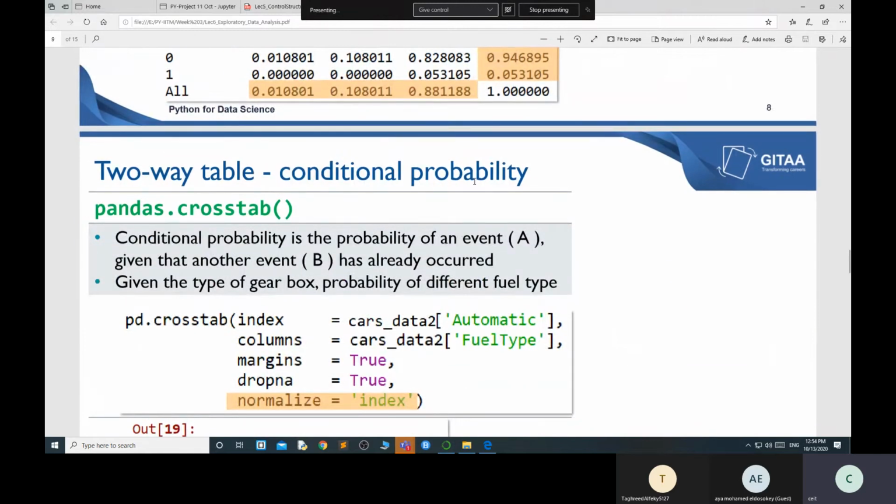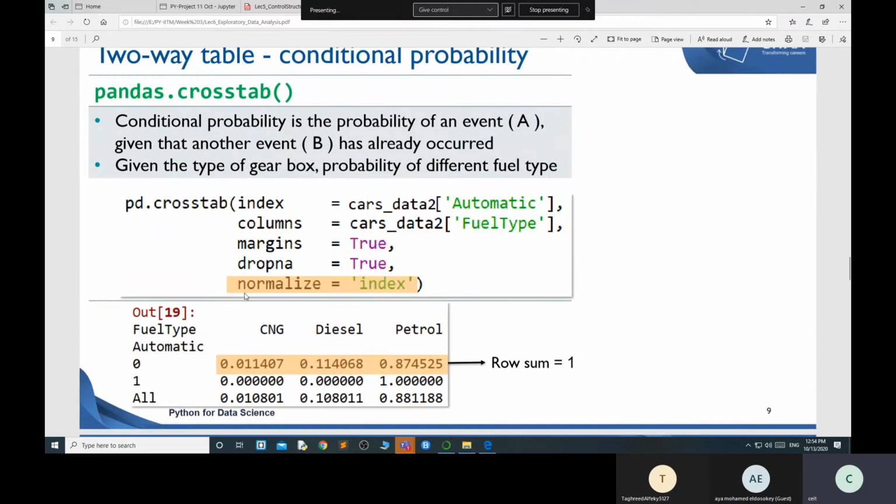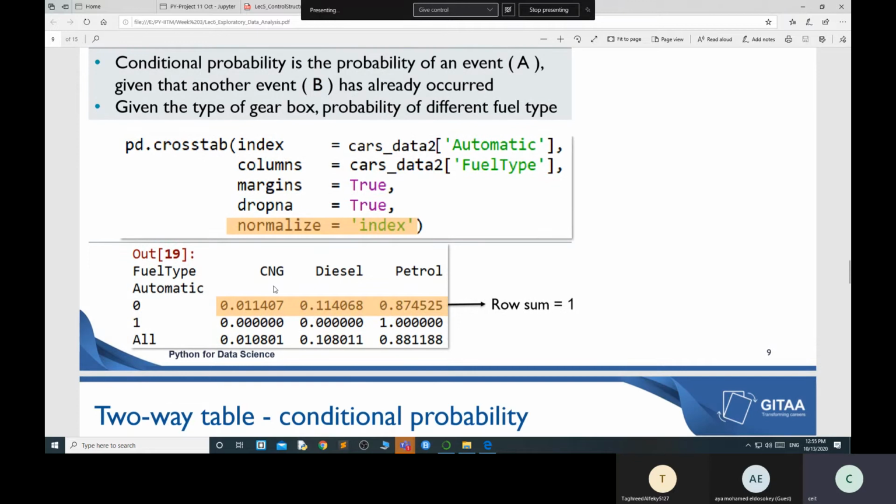Another one is conditional probability. In conditional probability, we put a condition. Basically, this is part of statistics. In conditional probability, I'm talking about when one event has already occurred. So what is the probability of another event? Suppose the conditional probability of event A given that another event B has already occurred. So if you see here, this CNG already occurred, this diesel. If you add all these things, the row sum becomes 1.